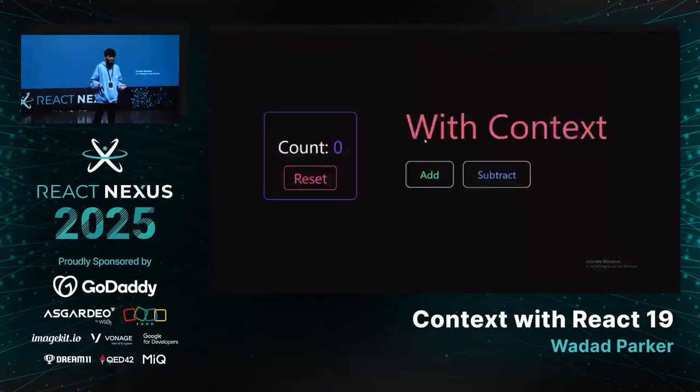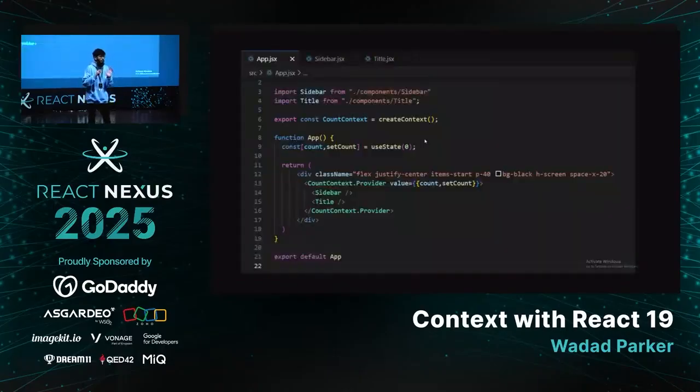So let's see what context brings as a solution. For those unfamiliar with the syntax of context, first you have to create a context, and after that you have to provide it to the components. There's a dot provider property, and you have to pass in the value. Inside the value, anything can be there: the state, the dispatch function, a variable, anything that you want these components to have access to. You pass it and wrap it over there.